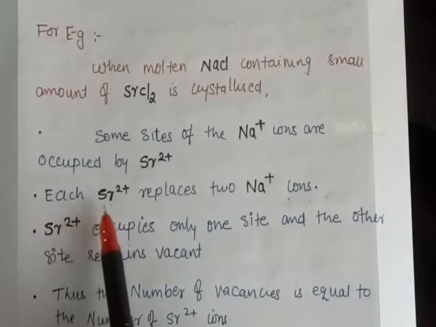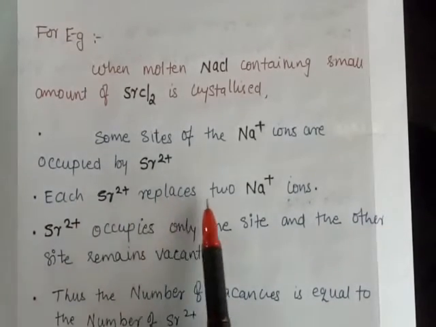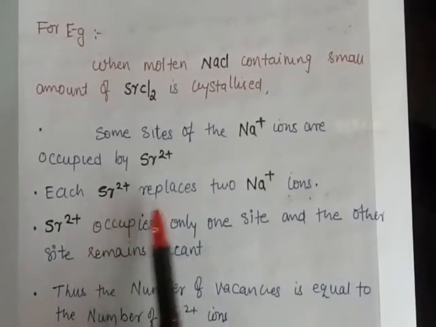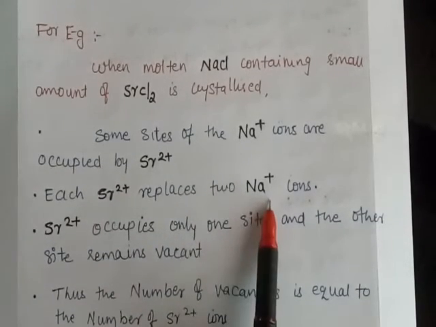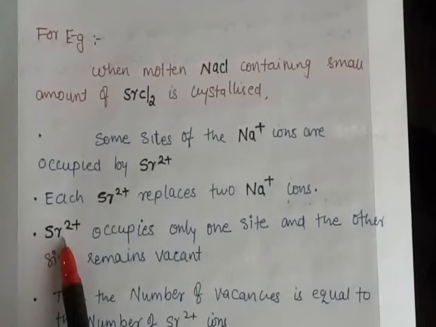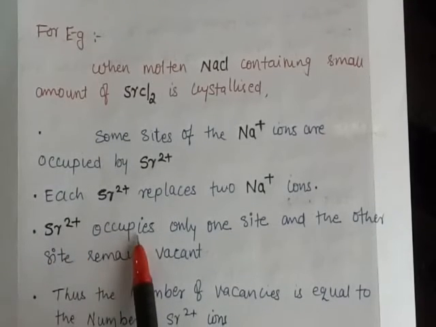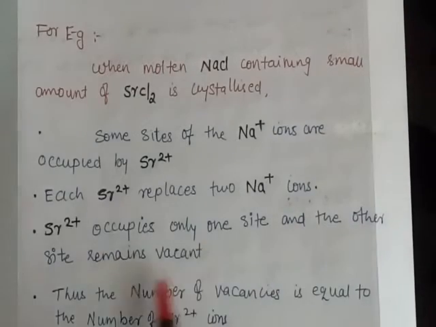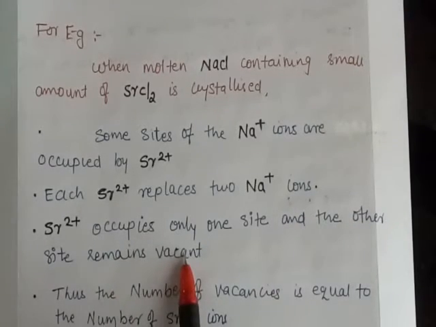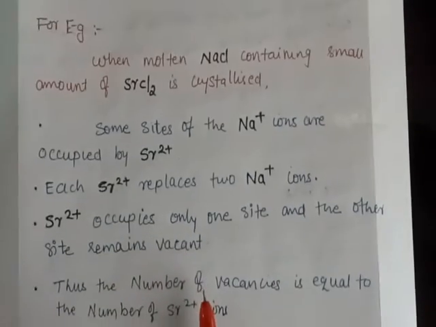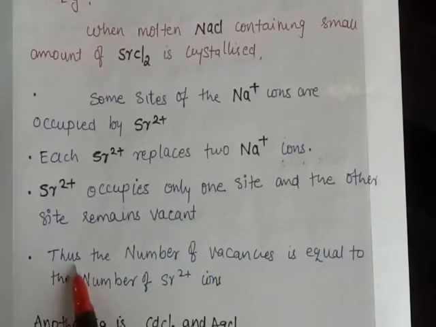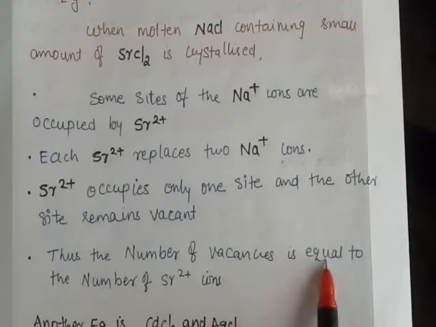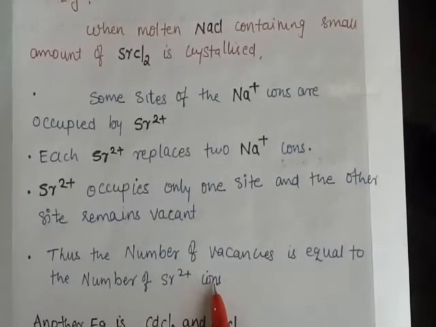Each Sr2 plus ion replaces 2 Na plus ions. So one Sr2 plus ion replaces 2 Na plus ions. Sr2 plus ion occupies only one site and the other site remains vacant. Here the number of vacancies is equal to the number of Sr2 plus ions.